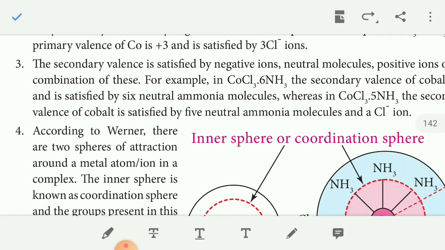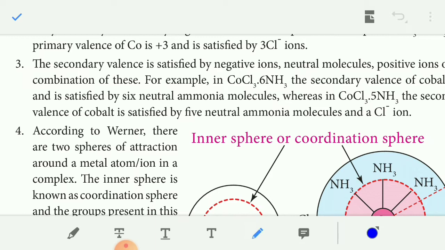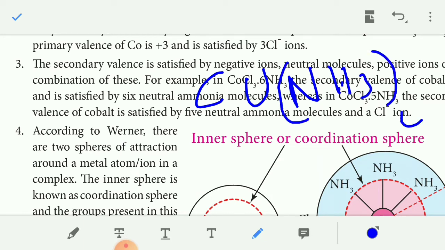Now consider another example, [Cu(NH3)4]SO4, a complex. So here, what is the primary valency?